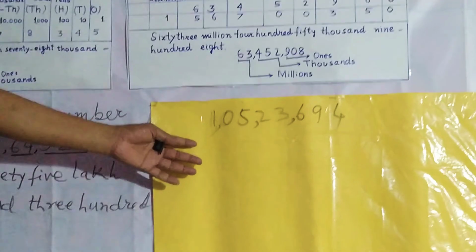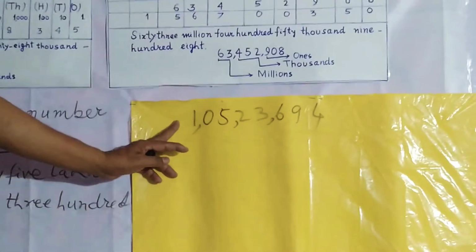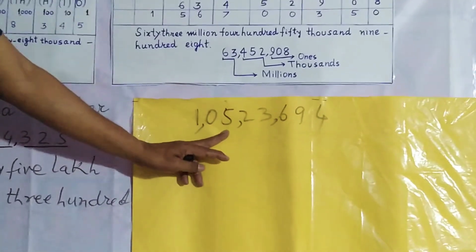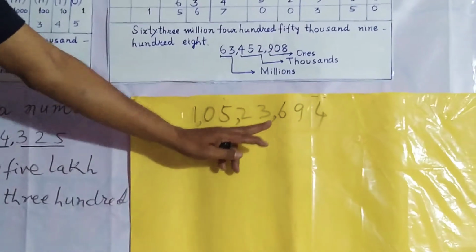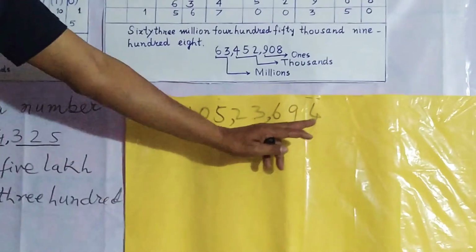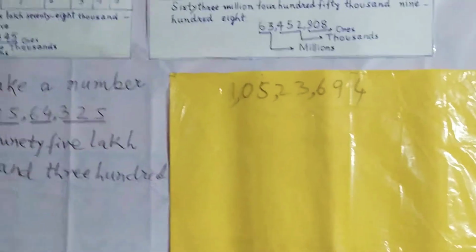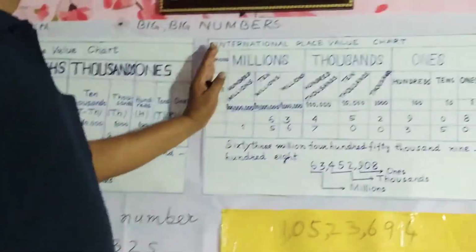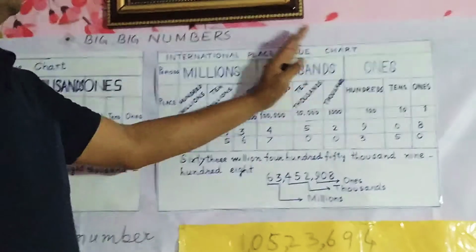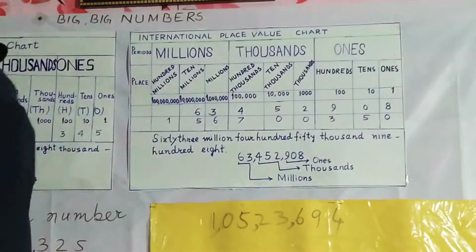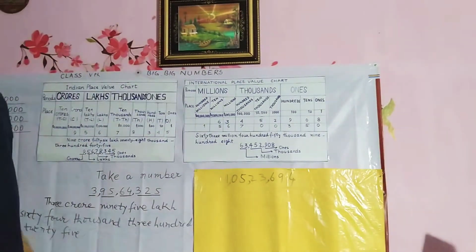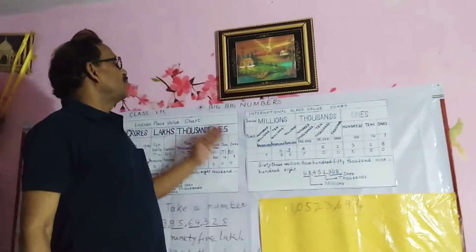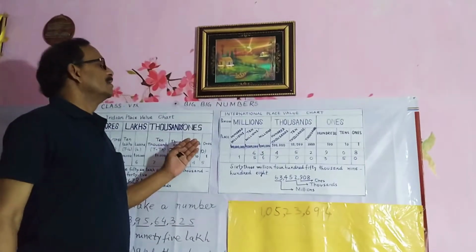So you can easily read 1 crore 5 lakh 23,694.